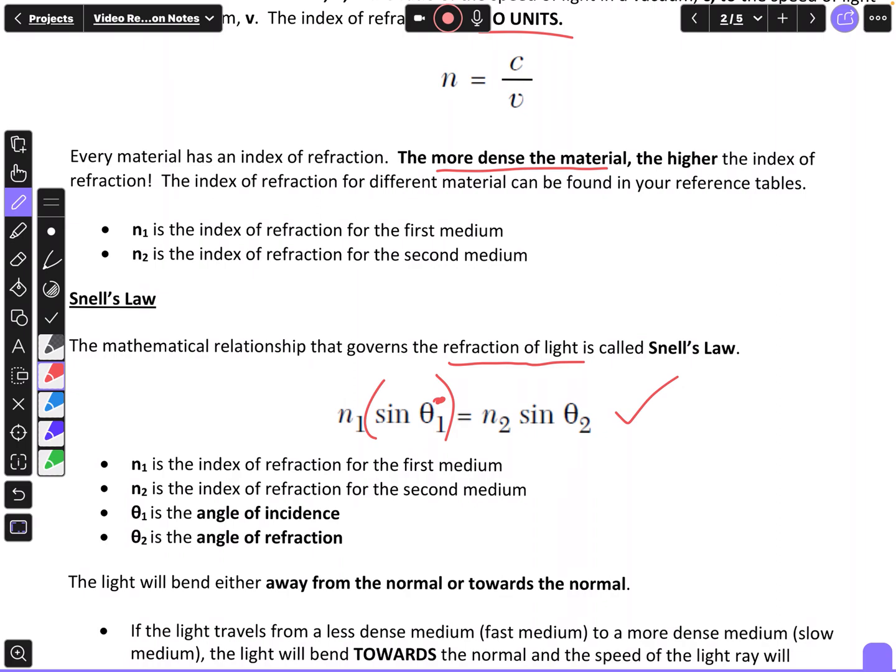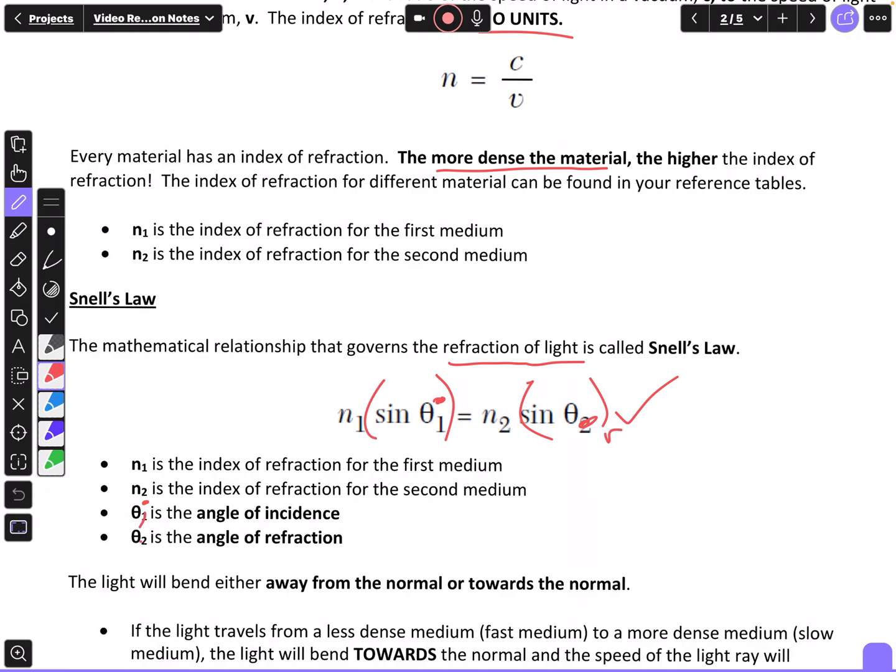And then that equals N2 times the sine of theta, instead of theta 2, change that to theta R. That way it will be our refracted angle. So N1 is the index of refraction of the first medium. N2 is the index of refraction for the second medium. Theta 1, change that again in your notes to theta I, that's my angle of incidence.